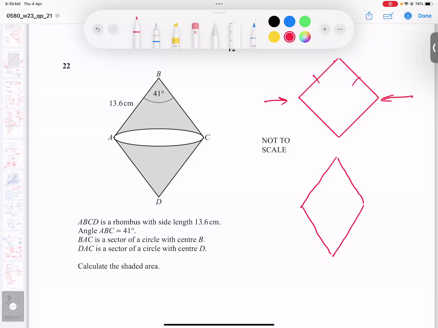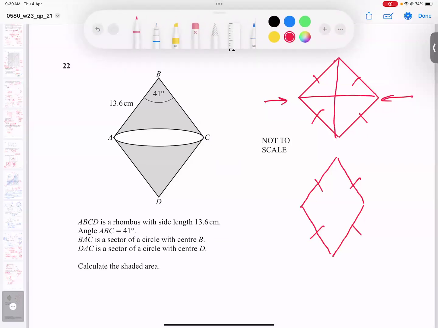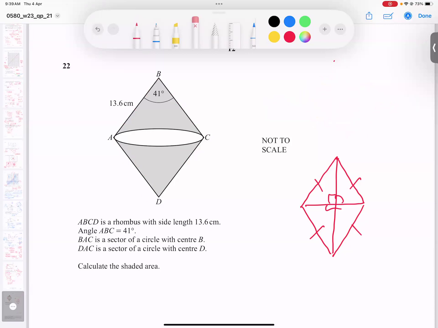So all lengths are equal to each other. Here, the diagonals are not equal to each other. This length and this are equal, but here not equal. This is longer, this is smaller. Here 90 degrees, here 90 degrees. These properties you know. It means if this is 13.6, this is the same, this is the same, this is the same. So all sides are the same. So the rhombus properties are very clear. This is a rhombus, so 13.6 here, 13.6 here, 13.6 here.